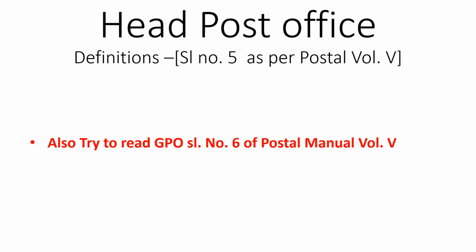The Karnataka circle headquarters is at Bangalore, and the HO in its jurisdiction is considered as General Post Office, which is just 1 or 2 kilometers away from the headquarters, and it serves the jurisdiction of the headquarters. That is why that office is identified as GPO, General Post Office. Other than that, there is no major difference between head post office and GPO.